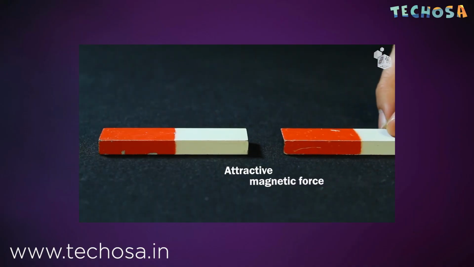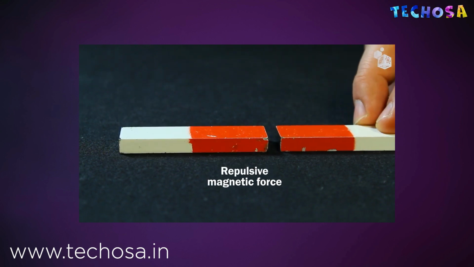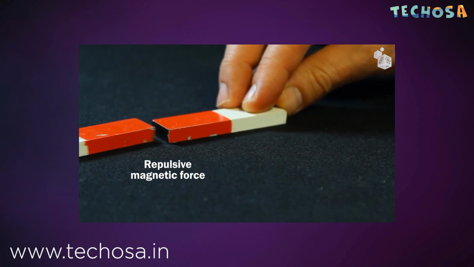In our video about gravity, we have learned that we experience gravity as a force that pulls us downwards, right? The force exerted by magnets when they attract or repel each other is called magnetism. Magnetism is similar to gravity in that, just like gravity, magnetism doesn't require contact to act. We are pulled by the Earth, even if we jump and have no physical contact with it. Just like that, two magnets attract or repel each other when they are close to each other. This happens without any contact. It's just like magic, but why does this happen?